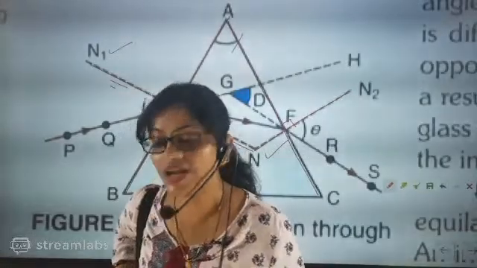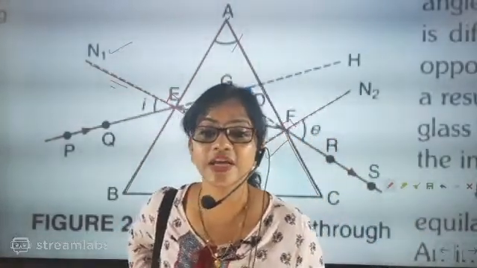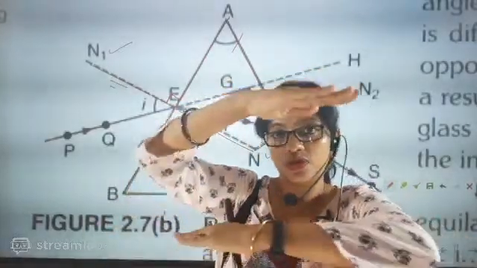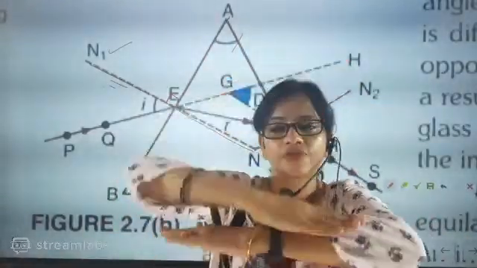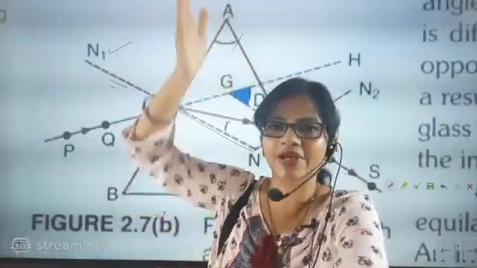Understood? So it will not be like a rectangular glass slab, Akshaya. It will not be a rectangular glass slab, beta. There, because both the faces were parallel, there will be no deviation and the light will be exactly coming out like this.